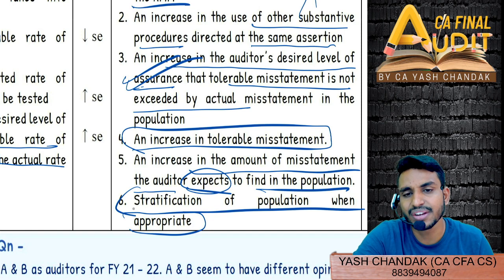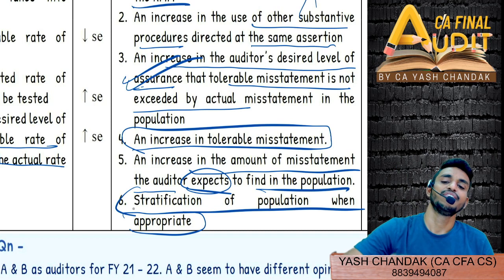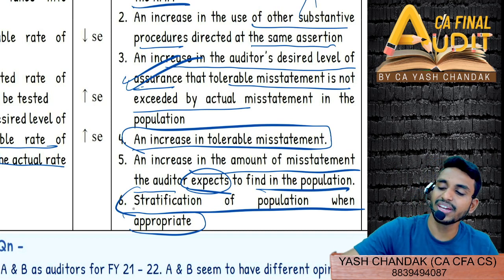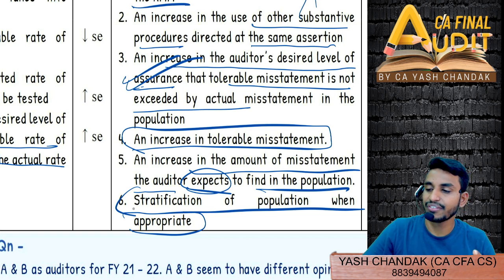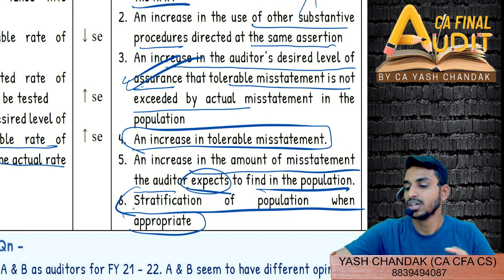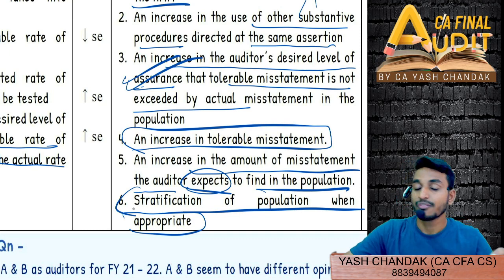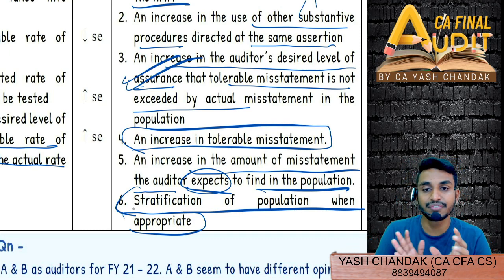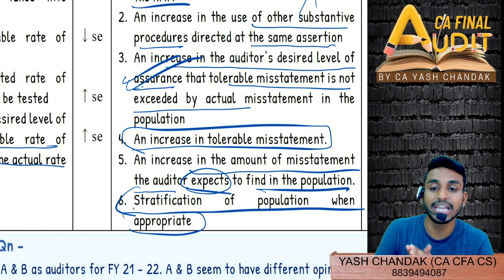So stratified sampling you are doing. Generally you will find that when you perform the audit without stratification, you will tend to pick up more samples as compared to after stratification, because after stratification you will tend to select only a few items from those categories where 1 to 25,000 was there, 25,000 to 1 lakh, 1 lakh to 2 lakh, 2 lakh to 5 lakh, 5 lakh to 10 lakh.